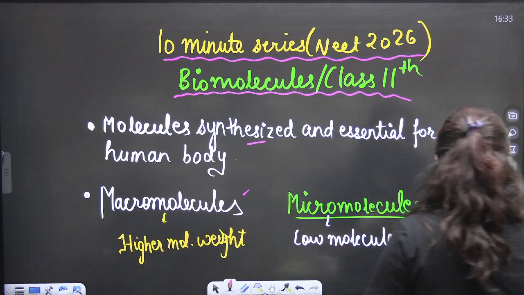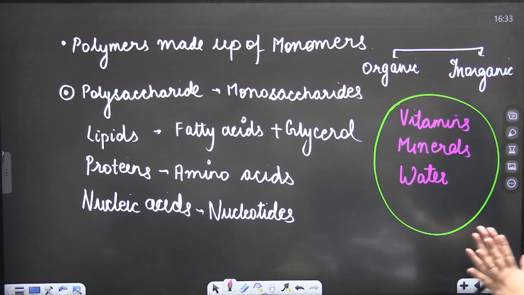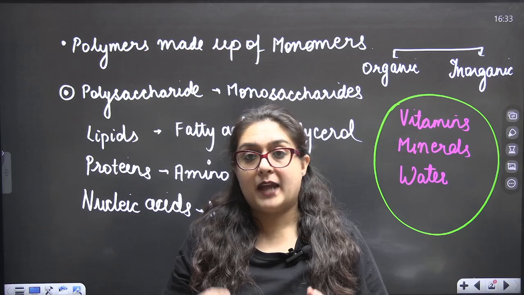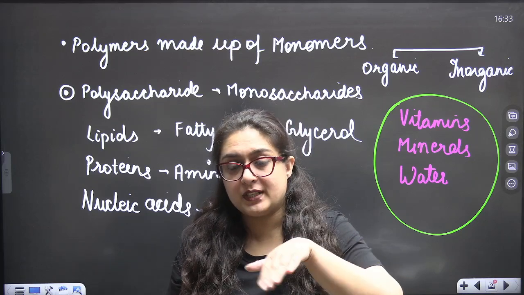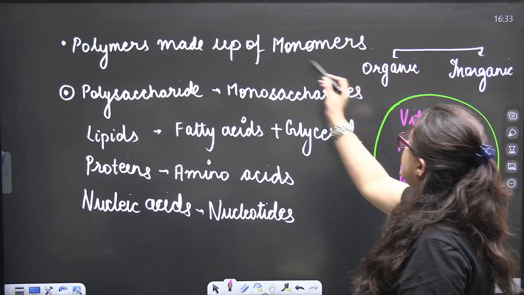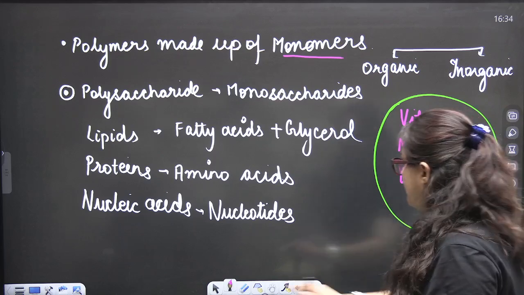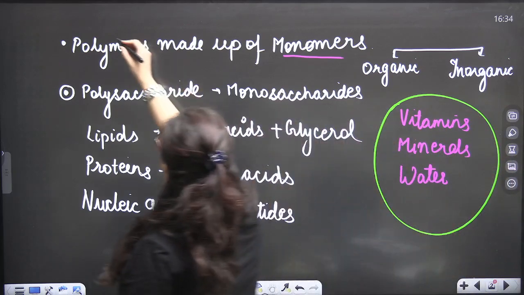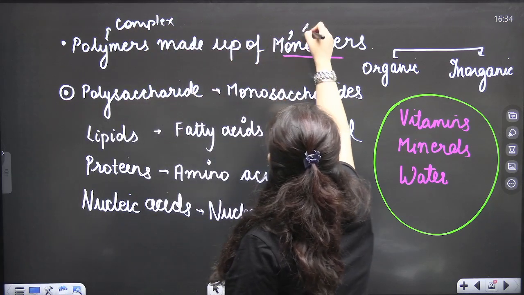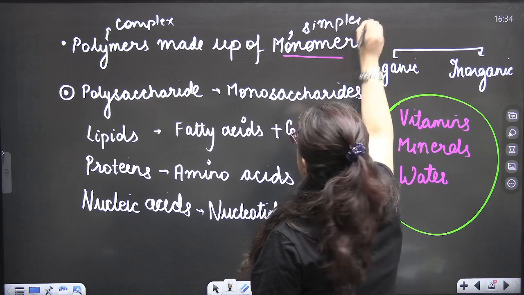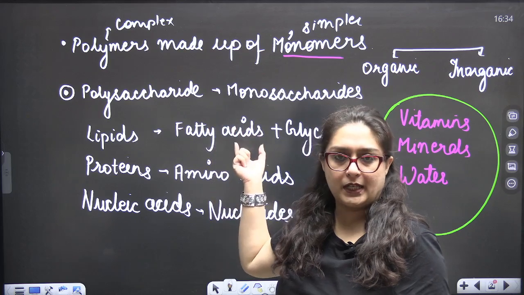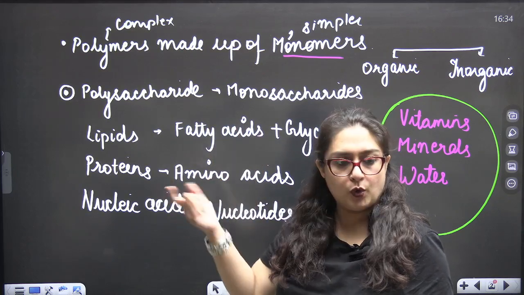Okay students, now we can say macromolecules constitute the polymers, and micromolecules constitute the monomers along with some organic and inorganic molecules also. Polymers are made up of monomers. A polymer is a complex structure and a monomer is a simpler structure. If the polymer is a polysaccharide, it is made up of many monosaccharide units, and each monosaccharide is a monomer.